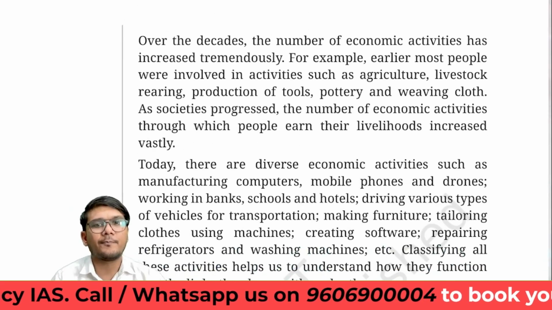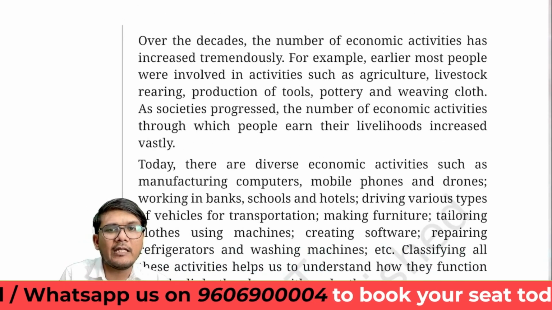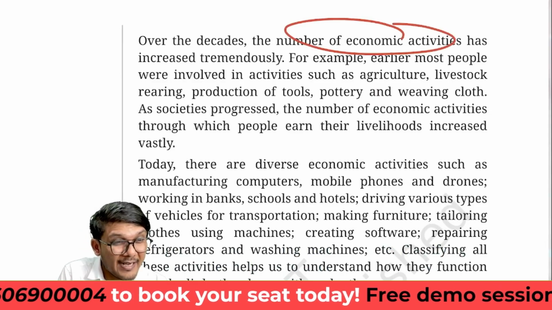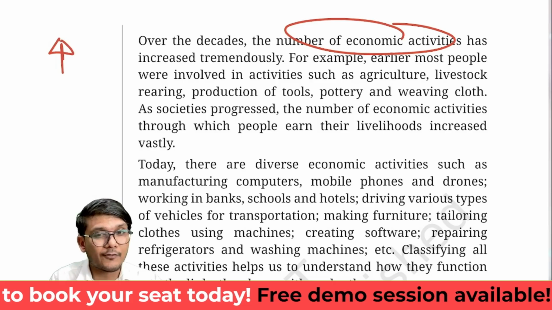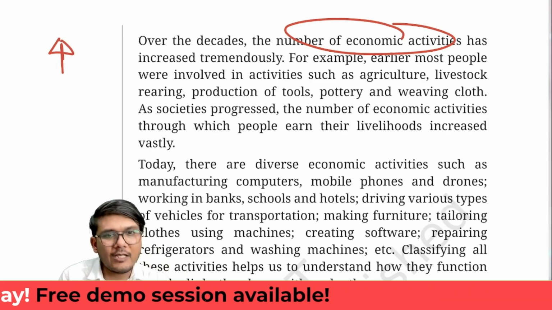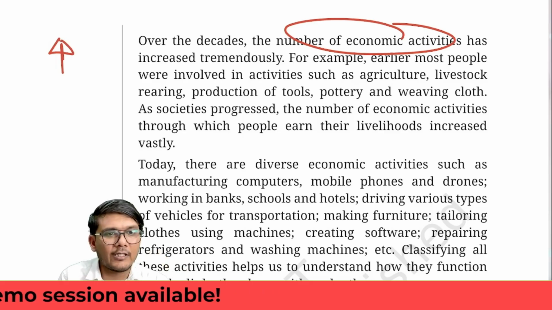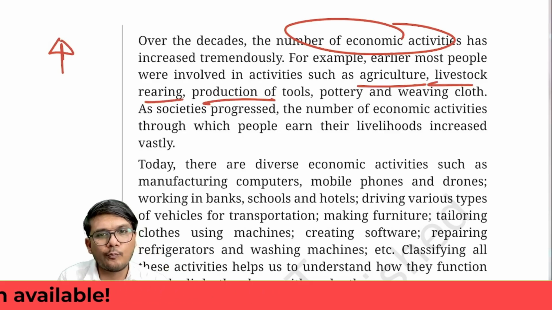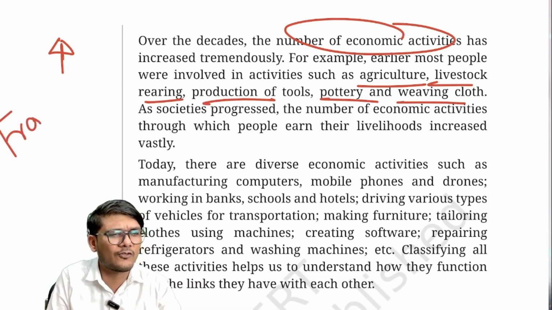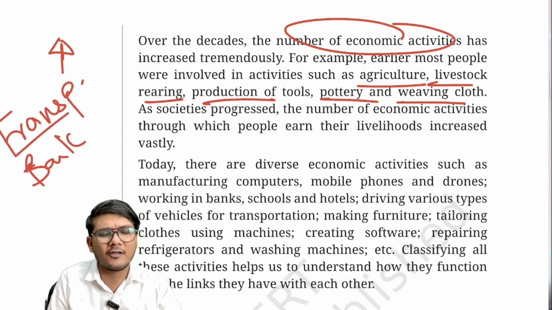Now, over the decades, the number of economic activities has tremendously increased. The example this book gives is that previously people were involved in agriculture, livestock rearing, production of tools, pottery, weaving clothes, and for services there was transportation, of course banking, and storage facilities.